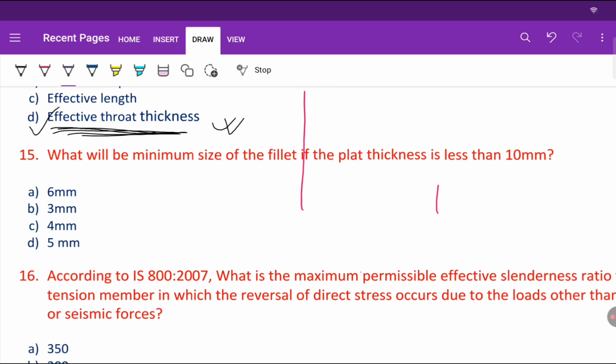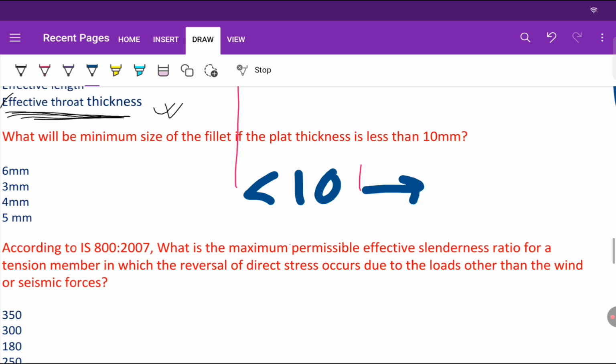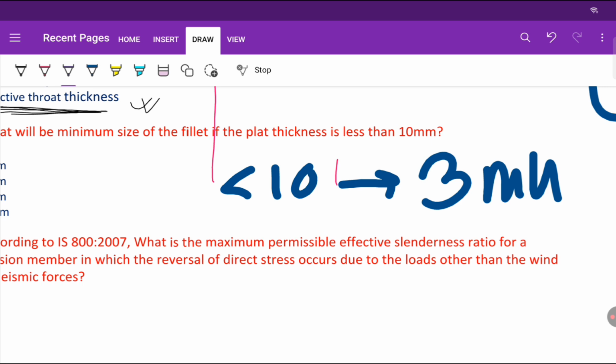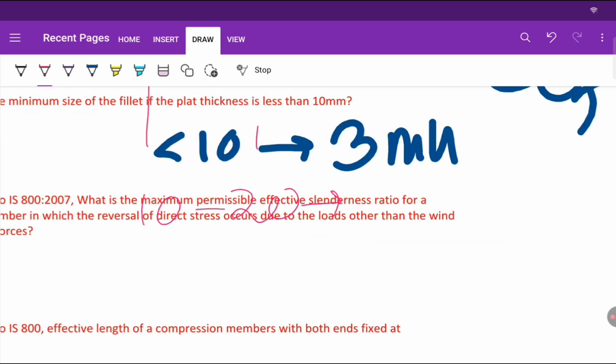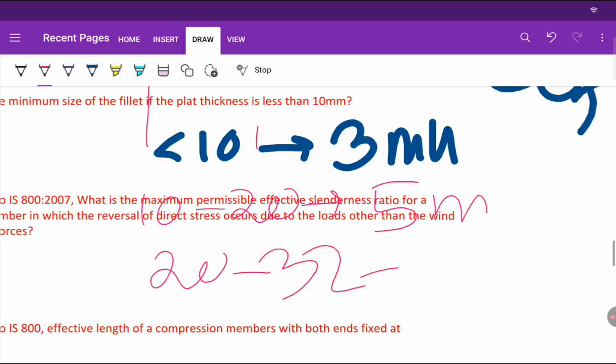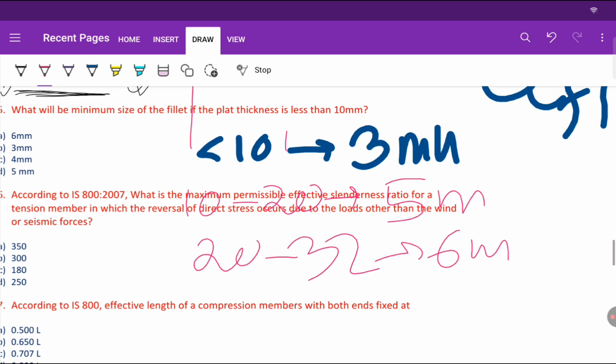So the next question is, what will be the minimum size of the fillet weld if the plate thickness is less than 10 mm? If the plate thickness is less than 10, the minimum weld size will be 3 mm, right? If the plate thickness is between 10 to 25 mm, and if it is 20 to 32, then we have 6 mm. Remember.